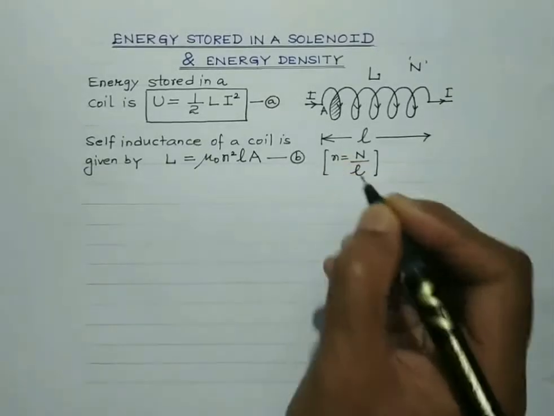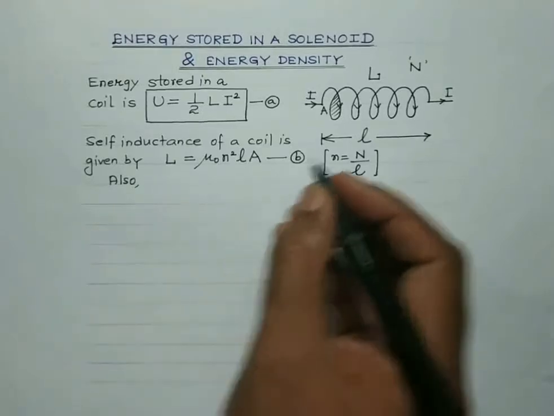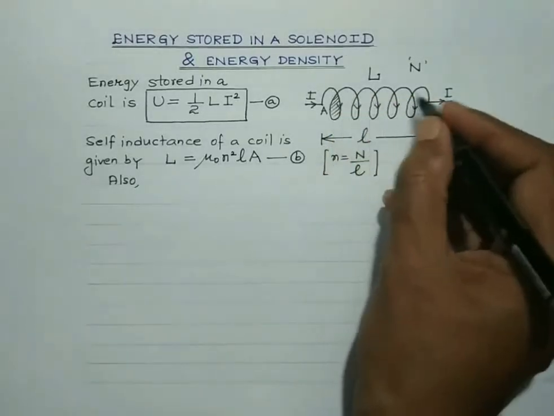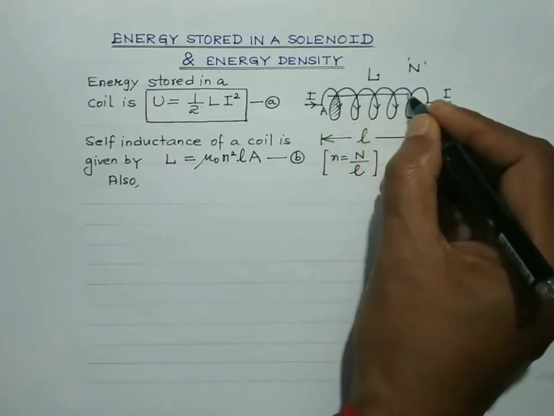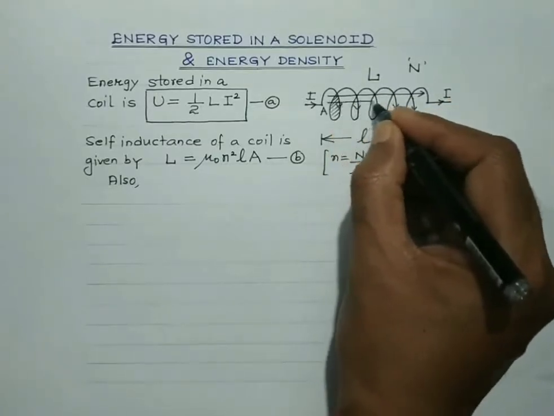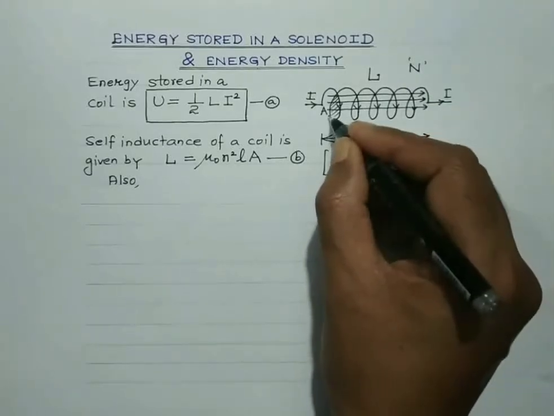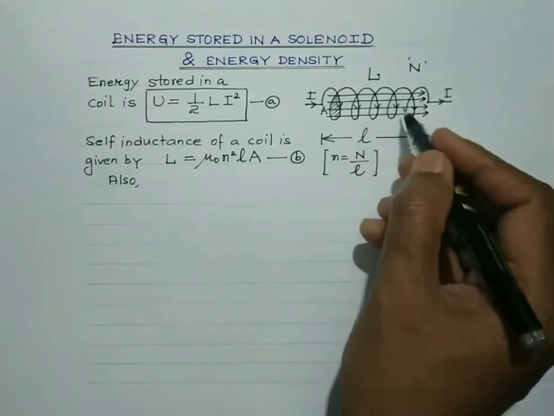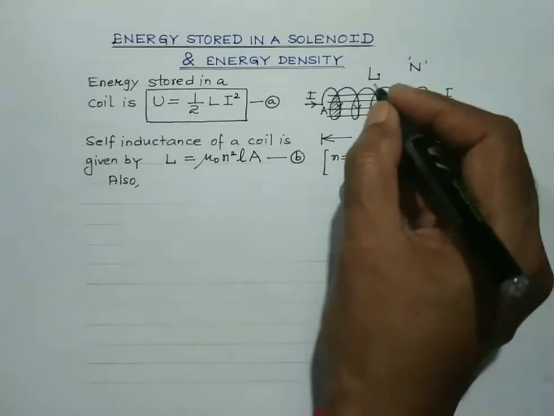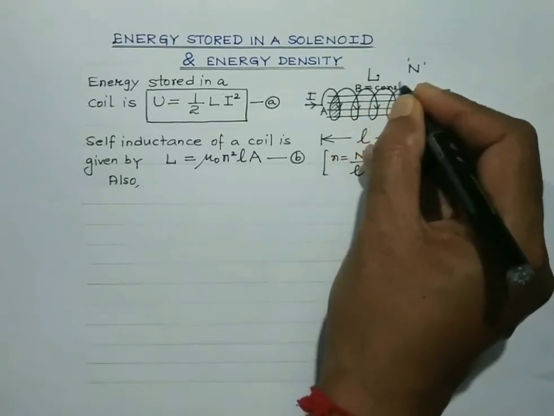Also, we are aware that when current is made to pass through this long straight coil, the magnetic field well inside the coil is always constant. That is, the magnetic field lines inside the long straight current-carrying solenoid are almost equidistant and parallel.